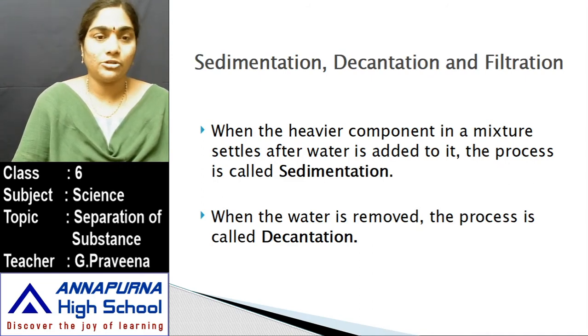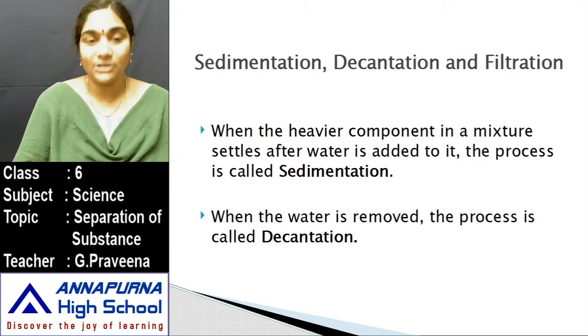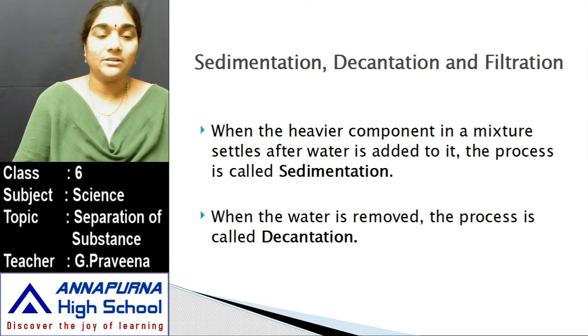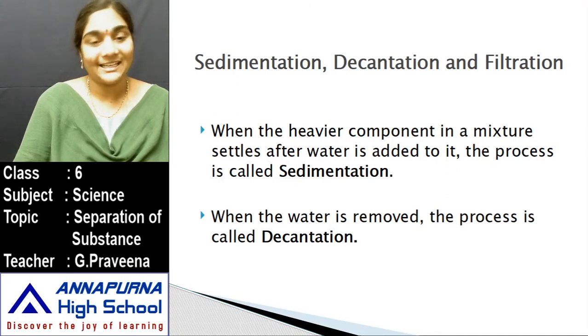After the process of sedimentation, the water which contains all this dirt changes color to muddy, because any dirt present in the grain has dissolved in the water. That muddy water has to be removed from the grains. So once the grains have settled at the bottom, which is sedimentation, the muddy water has to be discarded from the top. That process of removal of water is known as decantation.